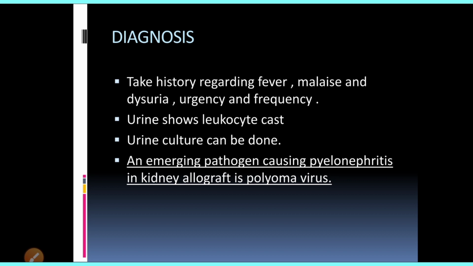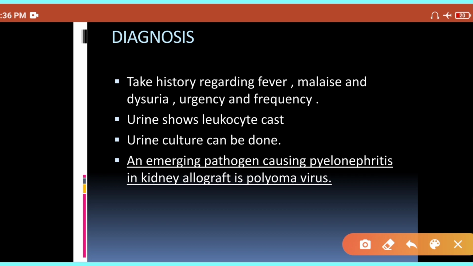Now, how will you diagnose a case of acute pyelonephritis? For the diagnosis, first of all, you have to take the history regarding the fever. In pyelonephritis, you will have prolonged fever, malaise, etc. like symptoms. You will have frequency and urgency of urination, and particularly painful urination. So the first important one is history. Then you have to do the physical examination, which will show tenderness in the lumbar area. Then you have to do the urine testing, in which you will have the leukocyte cast. You will have the epithelial cast, particularly leukocyte cast.